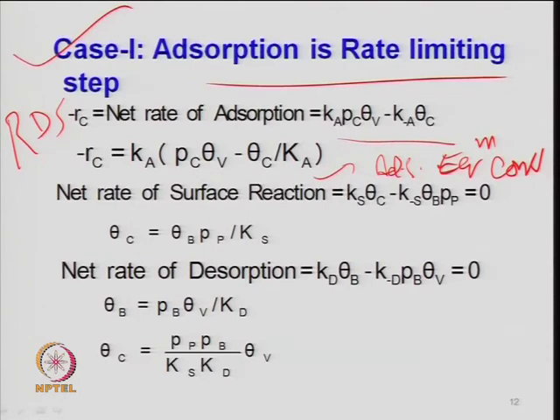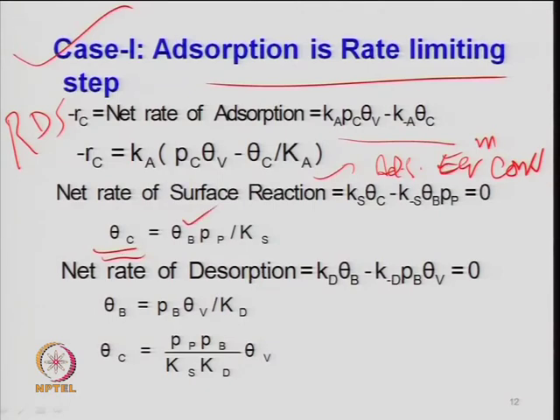So, K_s times theta_c minus K_-s times theta_b times P_p is equal to 0. So, from this one can find out the concentration of adsorbed cumene, right. The surface sites which are covered by cumene is theta_c. So, that can be found out. Theta_c is represented as the fraction of the sites covered by cumene, right. One can write C_c also, the concentration of the sites covered by cumene. So, any definition can be used.